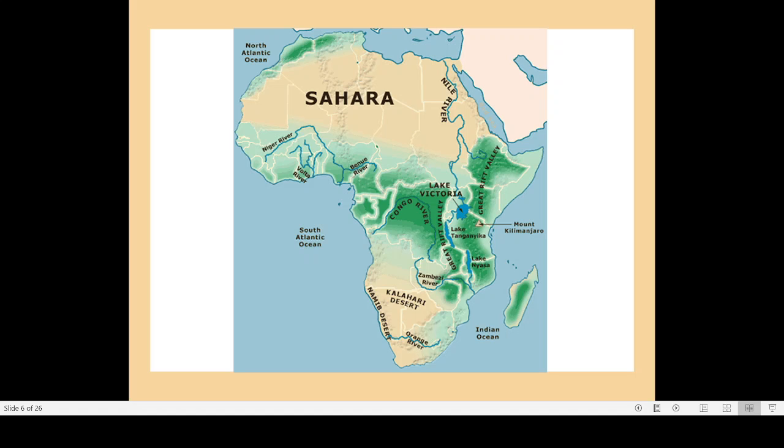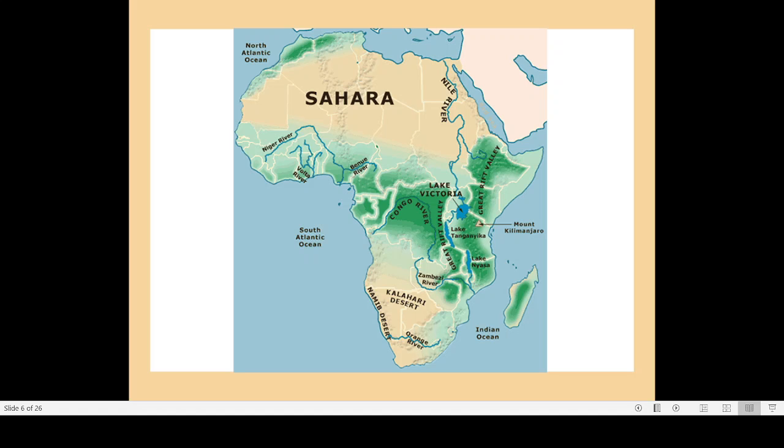So, if Nile River was not there, Egypt and Sudan may be a desert. It is because of the flowing of Nile River through Egypt and Sudan that the region has some vegetation. So, in the absence of Nile River, it is uninhabitable. It will be just a desert like most of the other parts of Sahara.